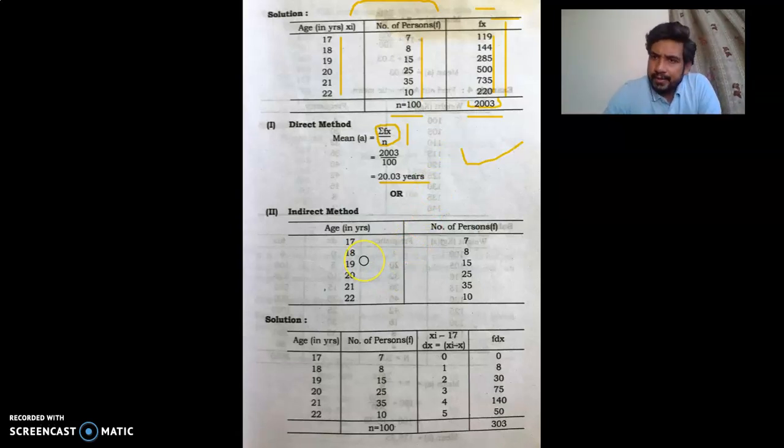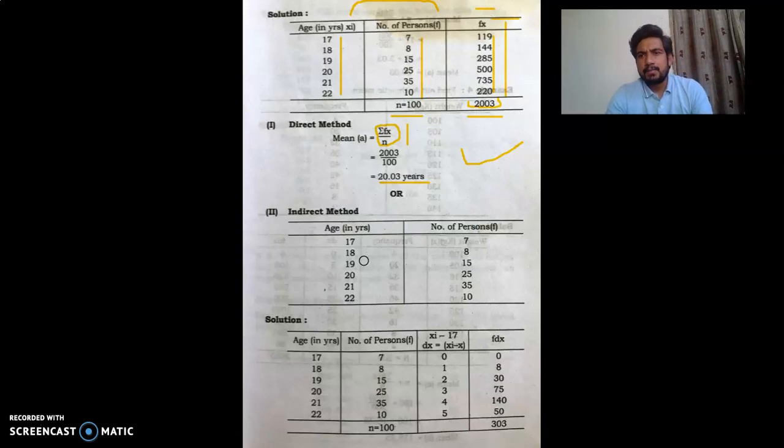Now moving to the indirect method, once again I want to tell you one thing: in the examination you don't have to solve the problems by both methods. One method will be okay. So do your own calculations according to your time management. Go by the method you think is time saving or easy for you. It is my responsibility to explain to you the direct method and the indirect method.